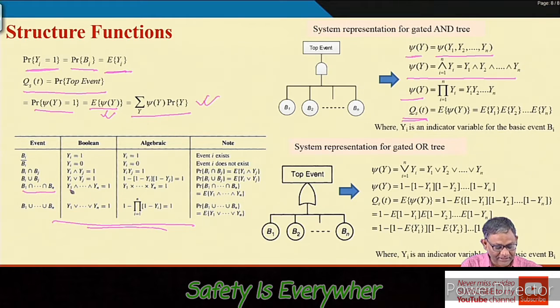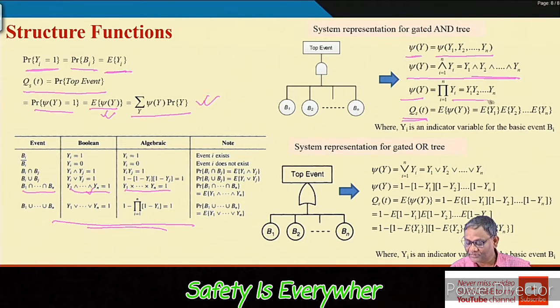So, this is nothing but the intersection, i equal to 1 to n, of yi. We are writing it like this. Then in terms of algebraic form, y1 to yn, you write the same way. Now, what is the unavailability? Unavailability QST is the expected value of psi y. So, you are writing the expected value of psi y here.